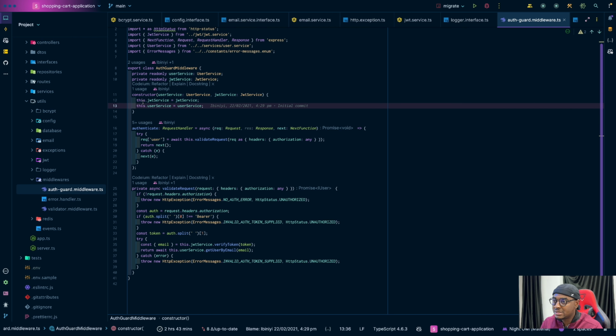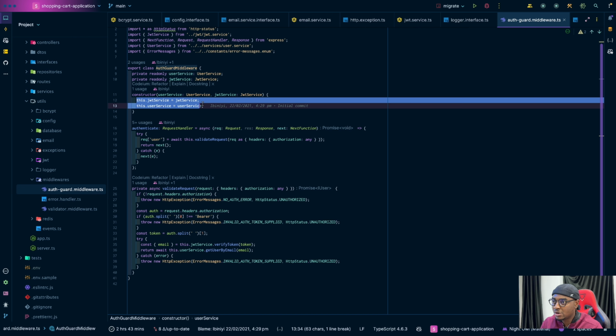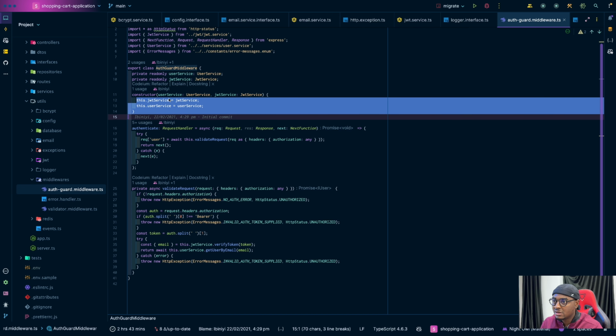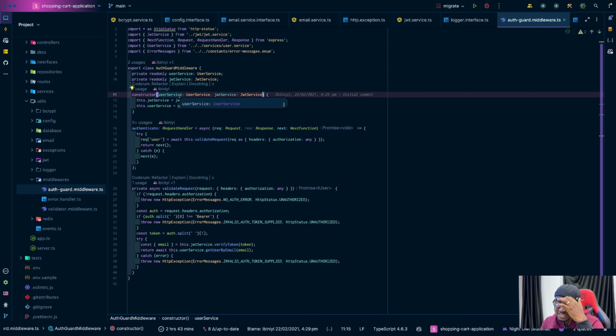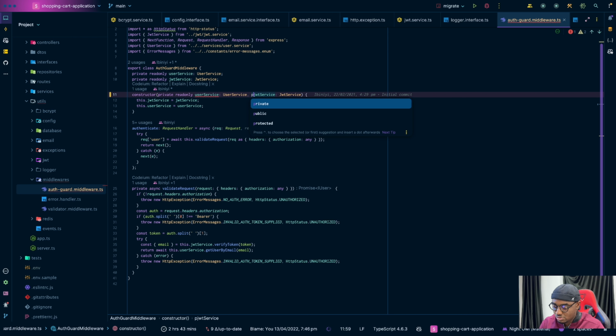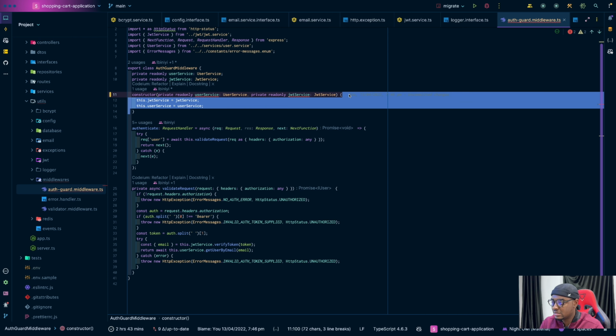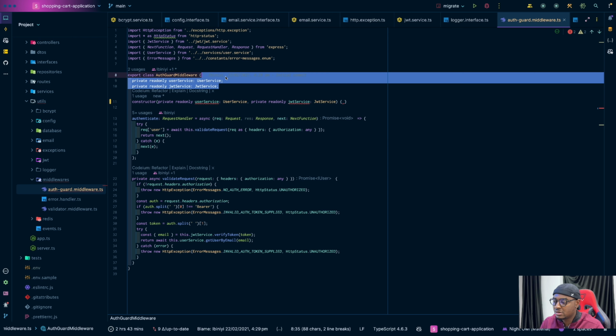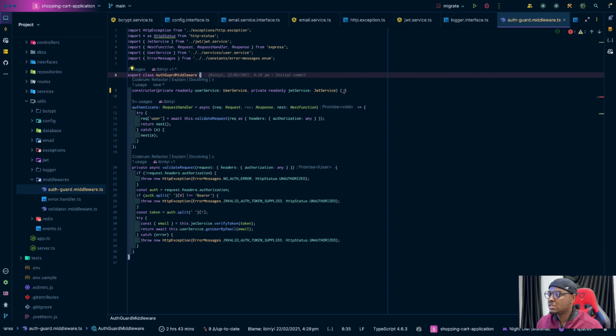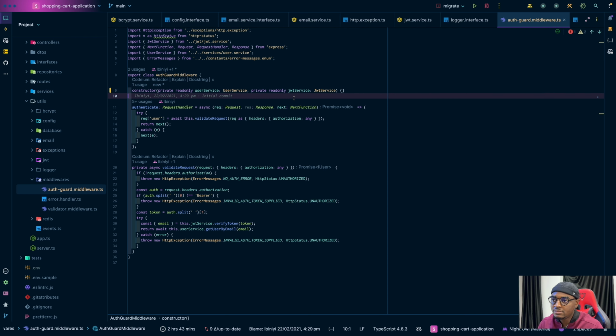Now that I'm seeing this, one thing I could have done differently, because I don't need this, there's a shorthand version, right? We can just do private readonly here, and private readonly for this also. So it's a shorthand version of what I did initially. This one is not needed, and it's still going to work. So yeah, authentication